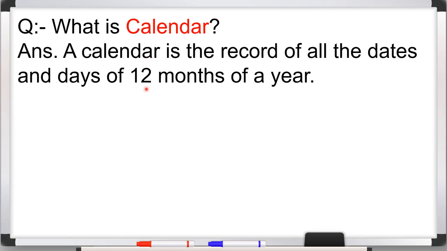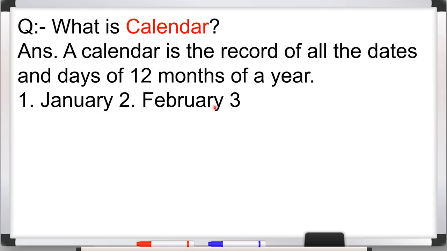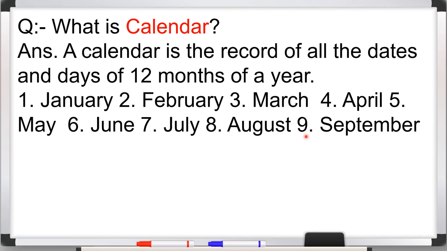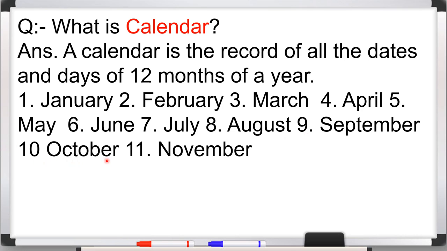Okay, so the 12 months we have in a year, the complete record of these 12 months is in the calendar. So what are the 12 months of the year? That is number 1 January, number 2 February, number 3 March, number 4 April, number 5 May, number 6 June, number 7 July, number 8 August, number 9 September, number 10 October, number 11 November, and number 12 December. These are the 12 months of a year.